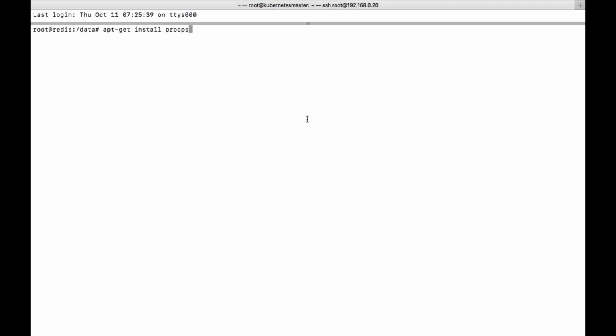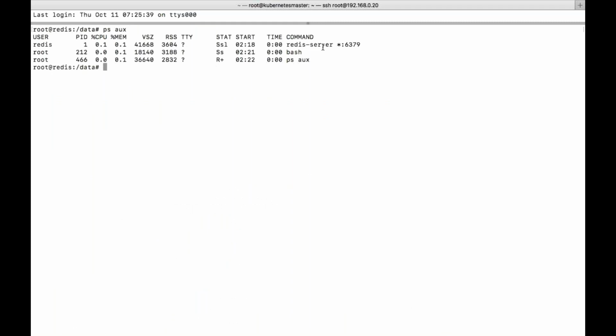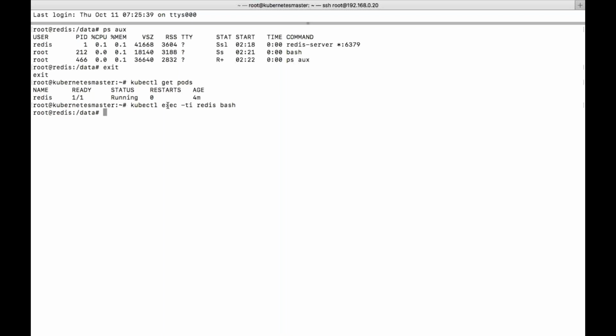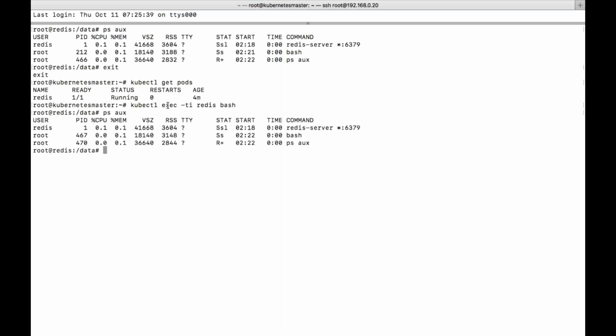If I kill the process, the container will be restarted. You can exit from this and get pod; the restart count is 0. Restart in the sense your container is not yet restarted. Let's log into this and execute the ps aux command. Let's try to kill the process. What is process 1? It's killed.